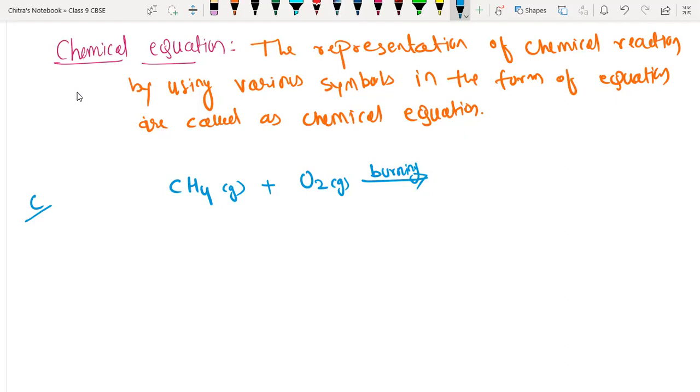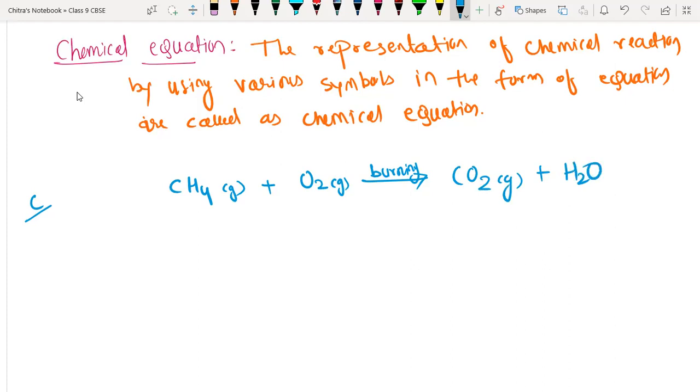So the process is burning, and instead of burning, we can write burn also. We know that if we have excess oxygen, both carbon and hydrogen atoms will get fully oxidized. Carbon will form carbon dioxide gas. Hydrogen will form water molecules.